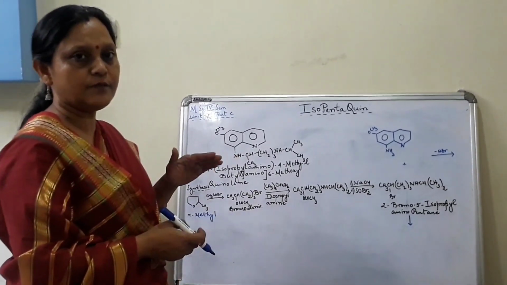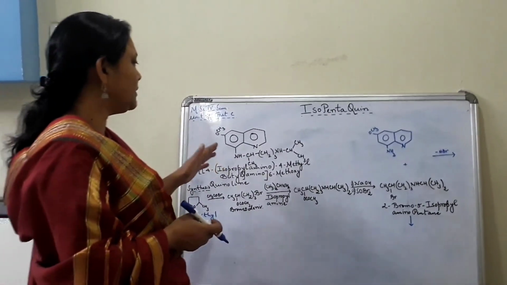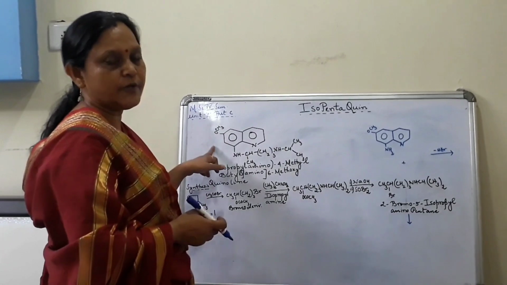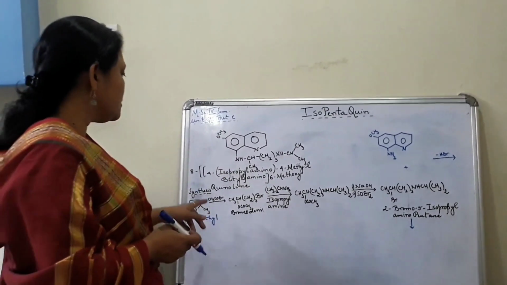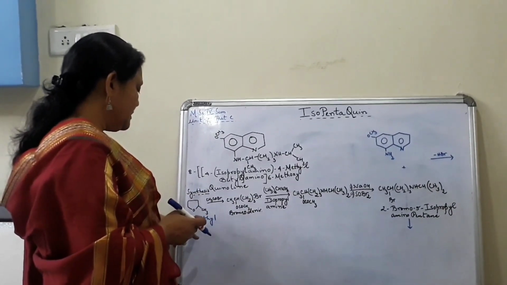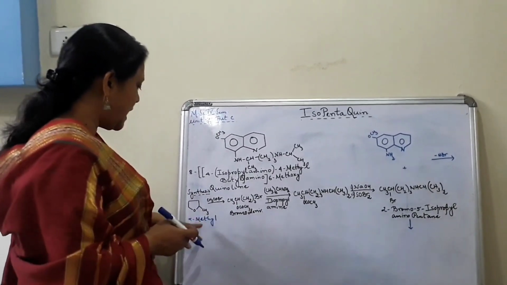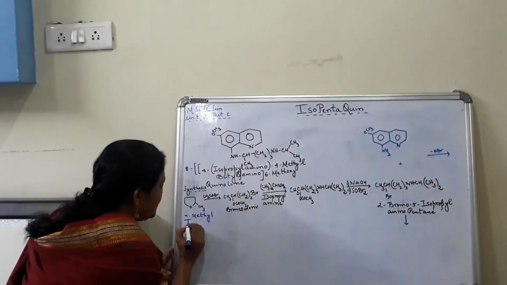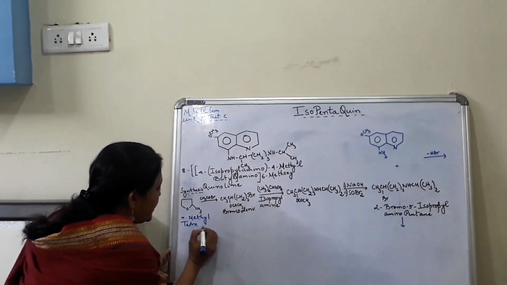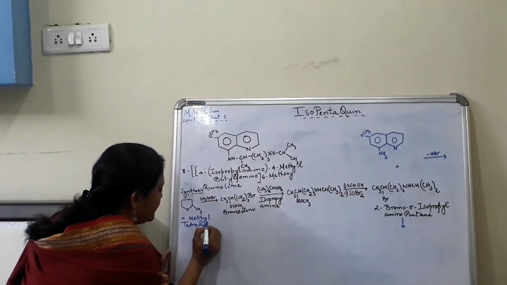You should always be very careful about the nomenclature of an organic compound, because it should be according to IUPAC nomenclature. So the synthesis starts with the starting material as alpha methyl tetrahydrofuran.